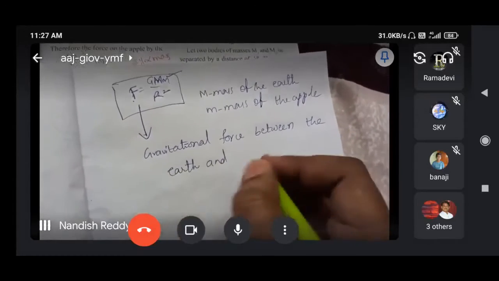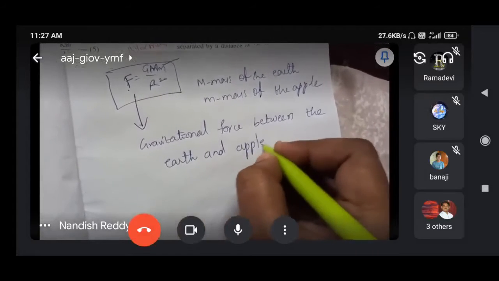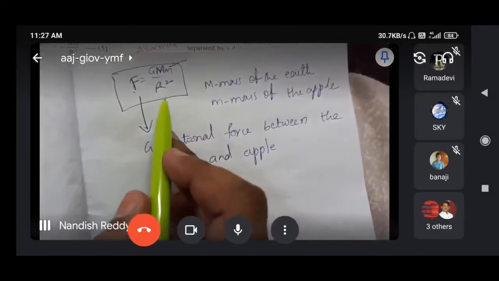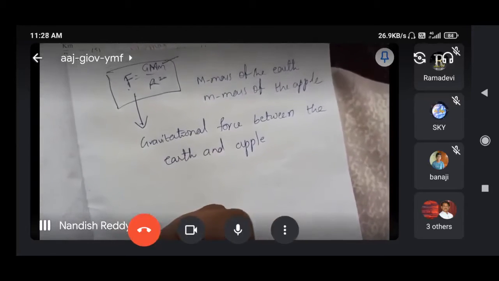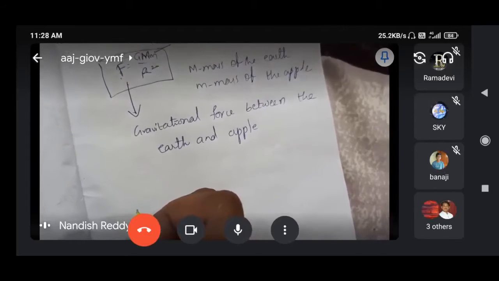At the same time earth and moon also there. It is directly proportional to the product of masses and inversely proportional to the distance between the apple and the center of earth. Apple and center of earth, that is capital R we are taking.